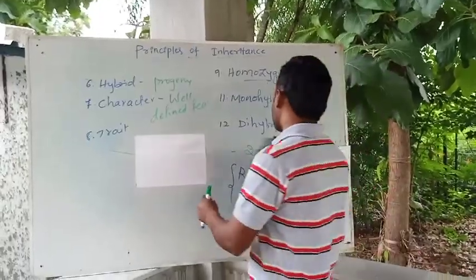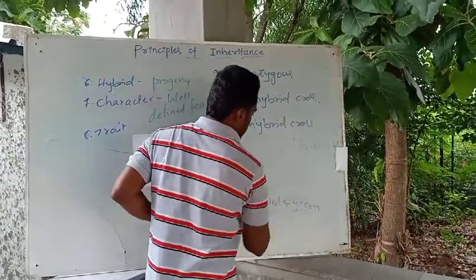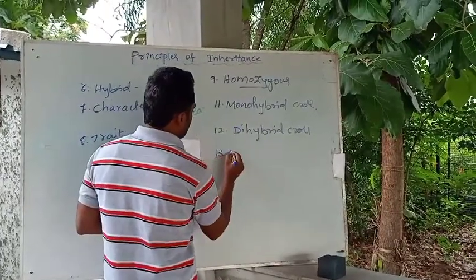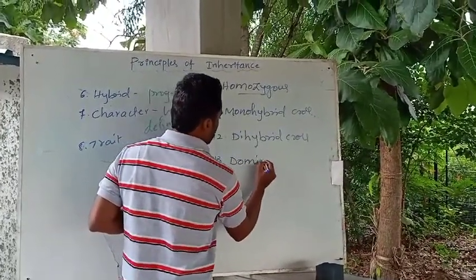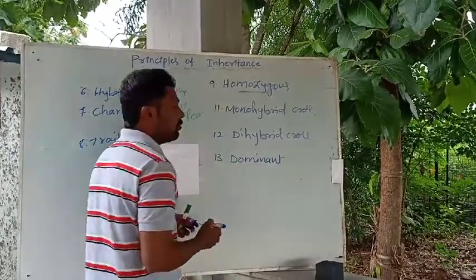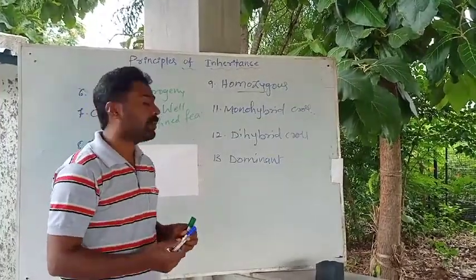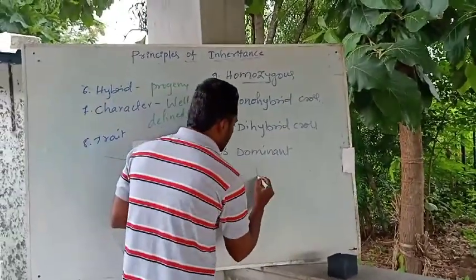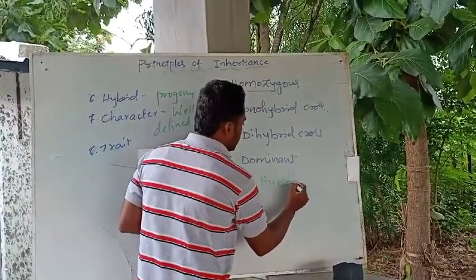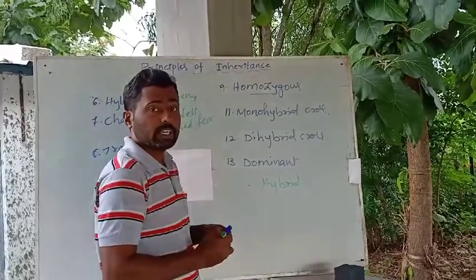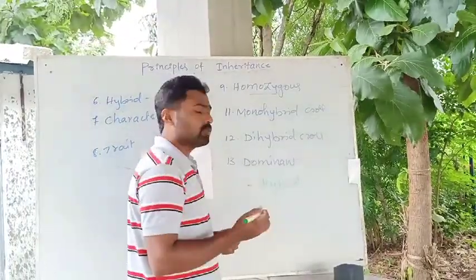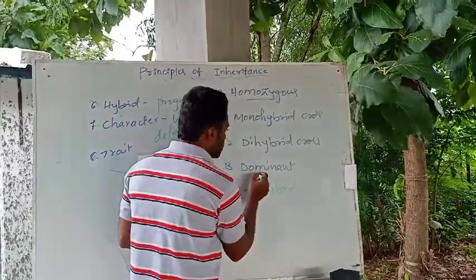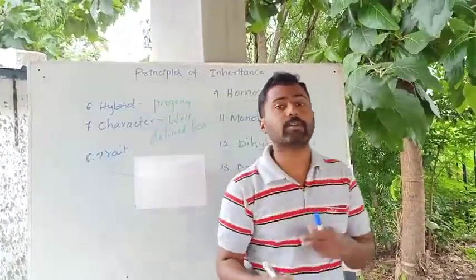And the next one is about the dominant and recessive character. A dominant factor or a dominant trait is one that expresses in the hybrid, both in homozygous as well as in heterozygous condition. That character is considered a dominant character or a dominant factor.